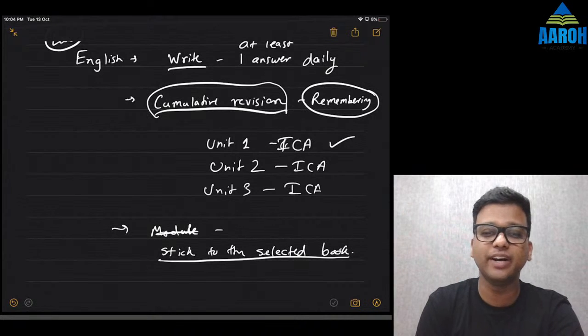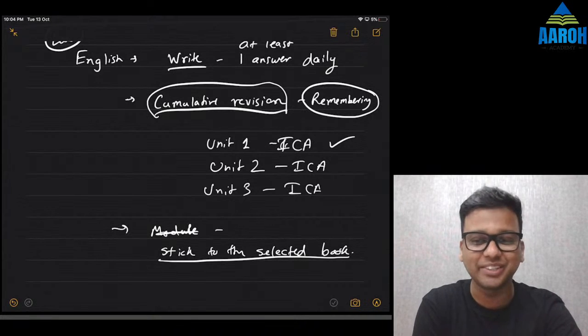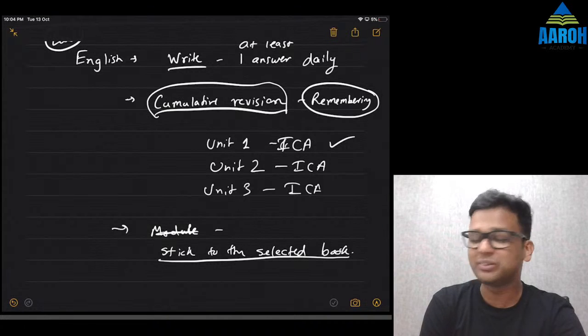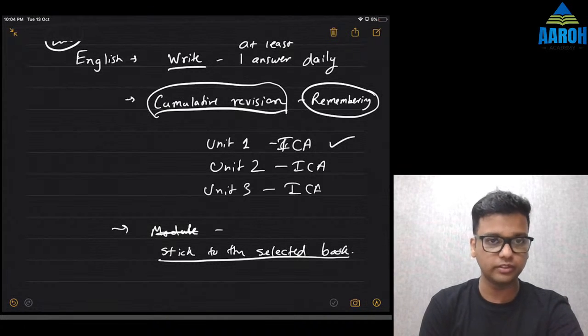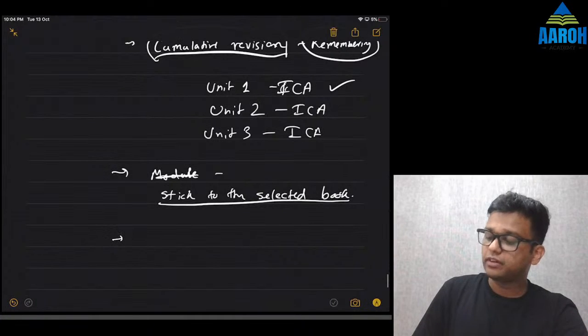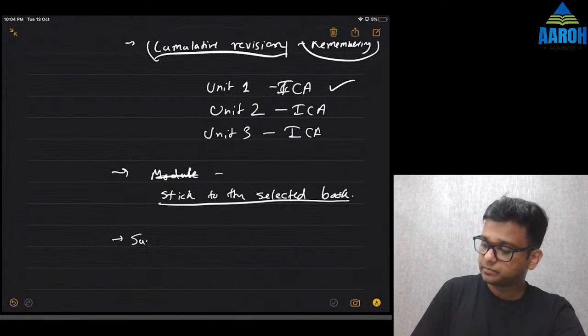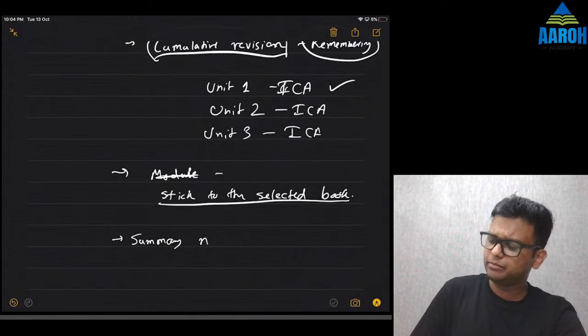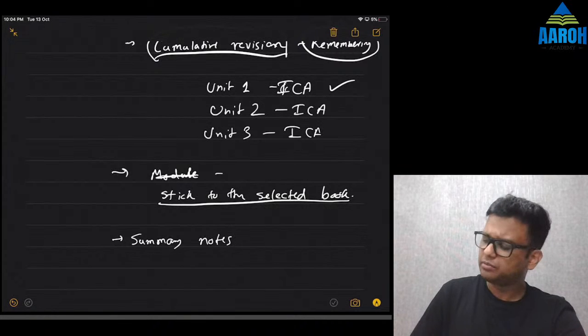Postponement 3 months से नहीं हुआ है. 55-56 days से हुआ है, right? So don't do that. Stick to your own book. If you have made some summary notes, go through them. If you have not made them, then no need to do it now. But only for difficult chapters you can prepare them, right?